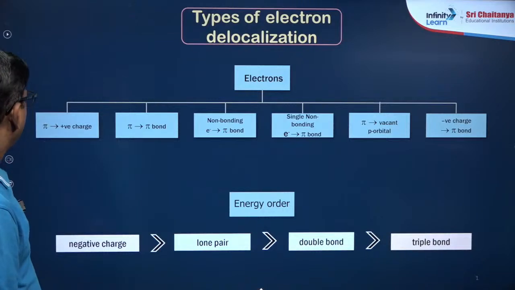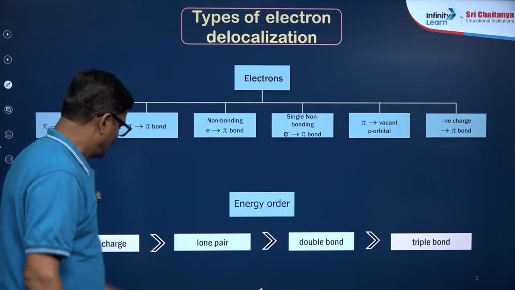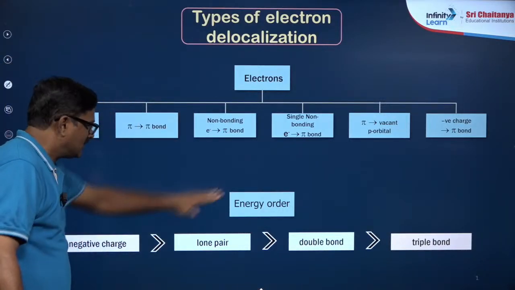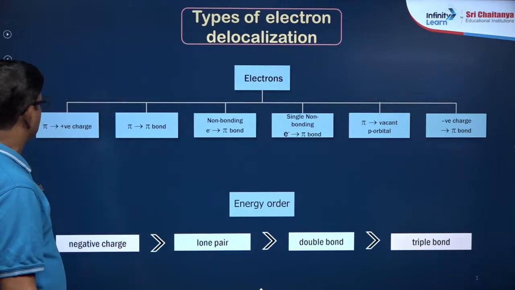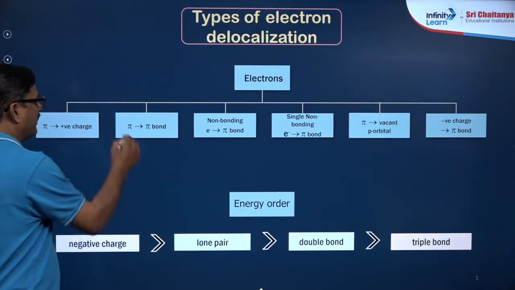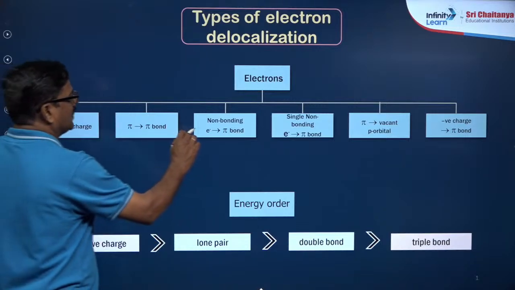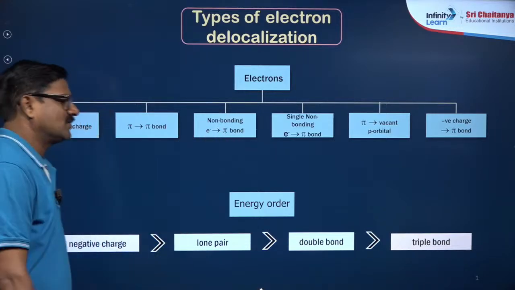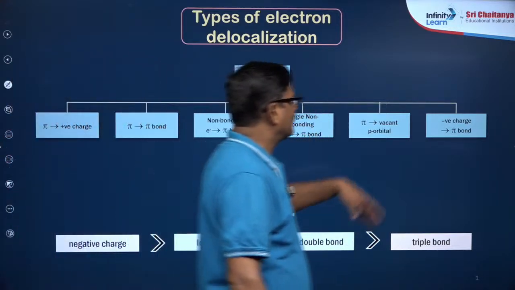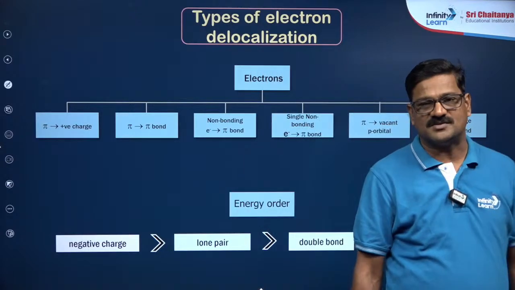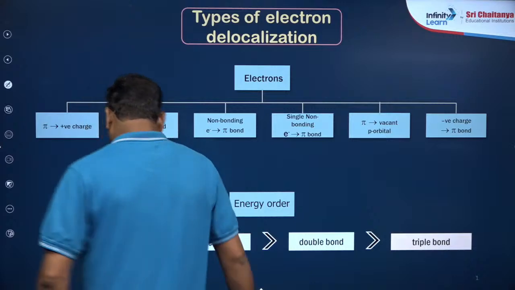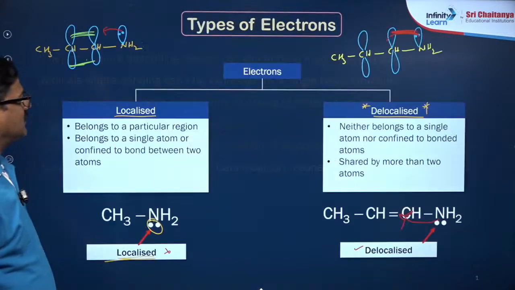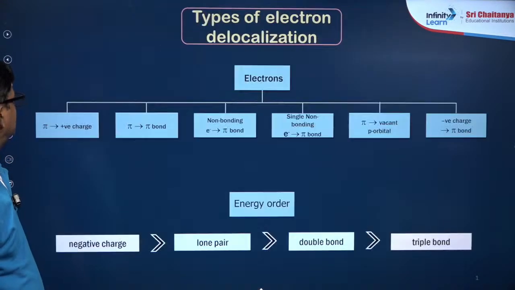Delocalized electrons, I will tell you: pi bond positive charge conjugation, pi conjugation, non-bonding electron conjugation, pi vacant orbital, negative charge and pi bond conjugations. Many types of conjugated systems are there. Let me exemplify the different types of conjugated systems.